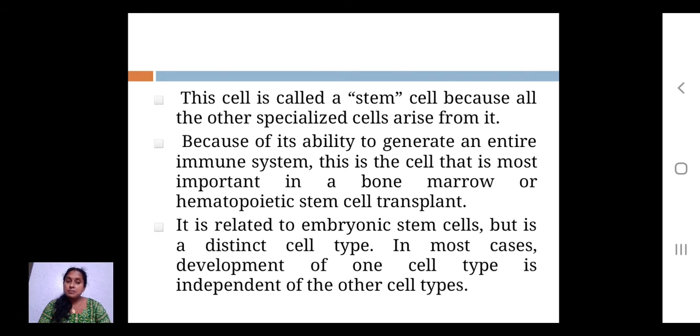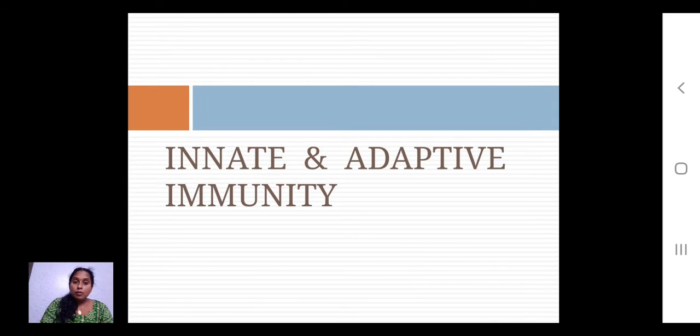Embryonic stem cells are also a distinct cell type; the development of one cell type is independent of the other. If a cell forms in one way, it develops independently and differs from other cell types. Innate and adaptive immunity are also very important in the immune system.